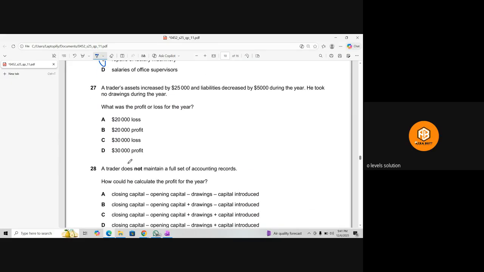Then debtor assets increased by 25,000 and liability decreased by 5,000. Okay, and what we have to do: what was the profit or loss for the year?